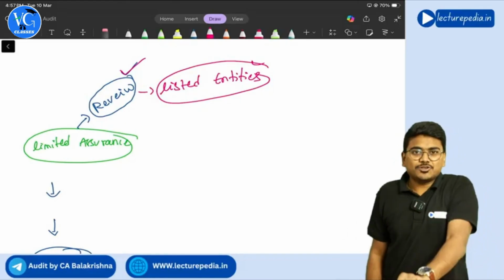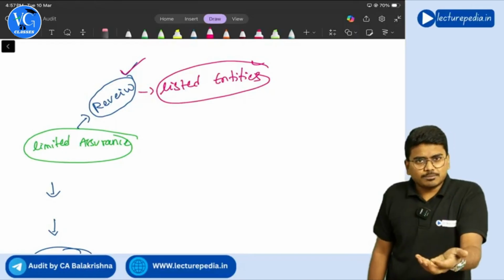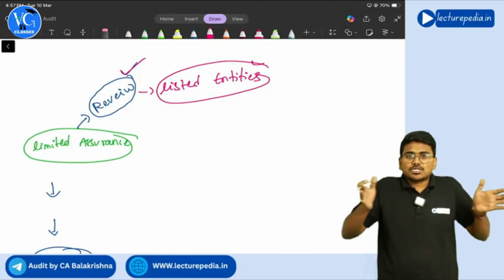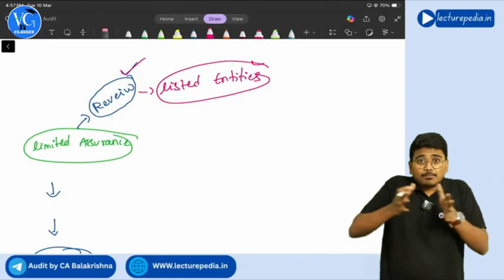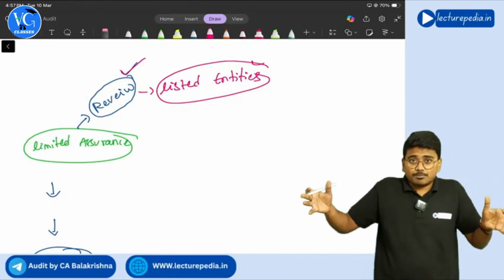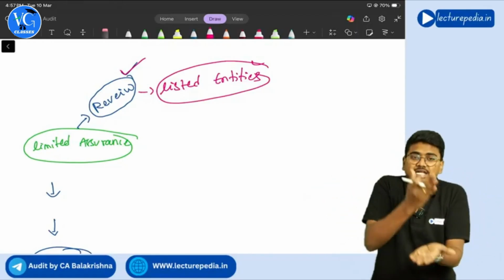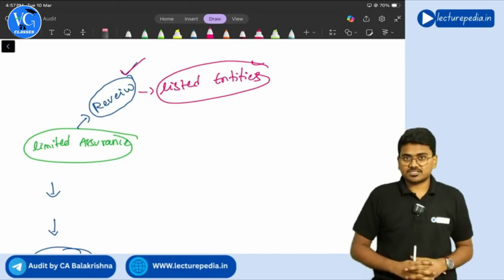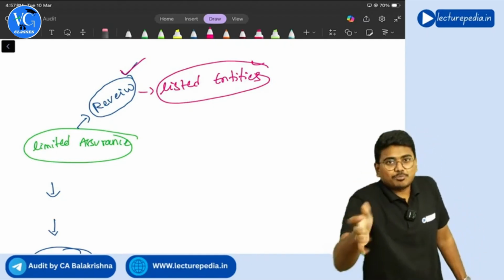For the listed entities, on a quarterly basis, they have to conduct a review of their quarterly financial statements. That review also will be done by the statutory auditor of the company. The company would have appointed a statutory auditor for doing the audit of the complete set of financial statements for the complete year. That auditor only will do the review of three months' financial statements, that is, quarterly financial statements, and he will give a review report.